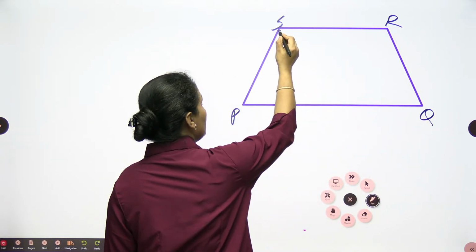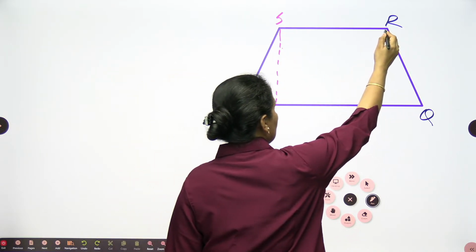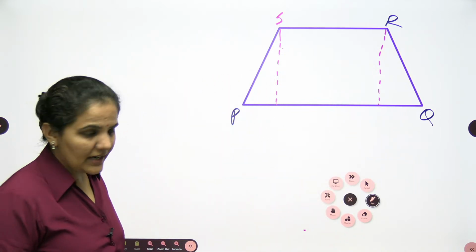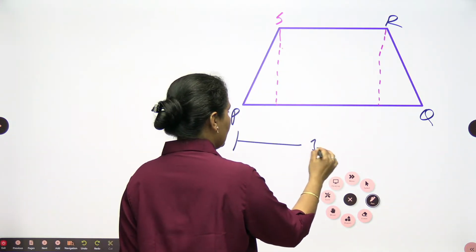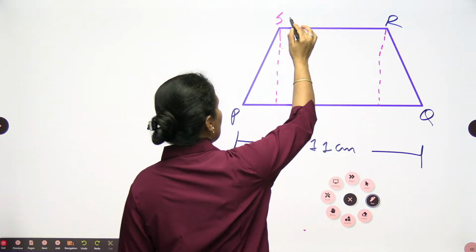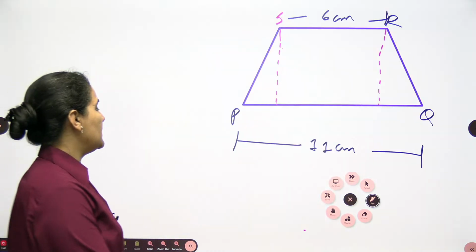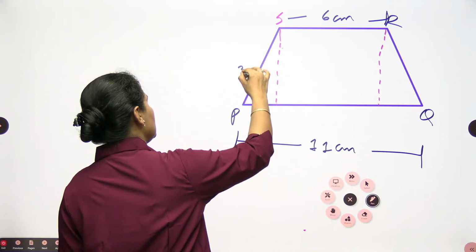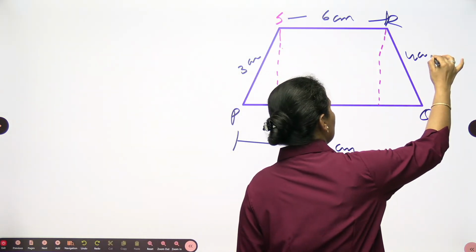Now you are looking for the height. This is an important part. This is the shortest distance, height only. PQ is 11. Because this is the bigger side, I need to take it at the downside. PQ is 11, SR is 6. This is the smaller side, that's why I'm taking it here. SP is 3 centimeter. This side is 3 centimeter. And do we have QR? Yes, QR is also there, 4 centimeter.